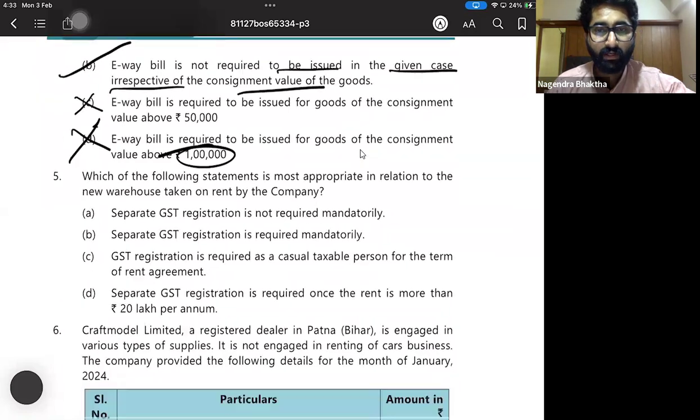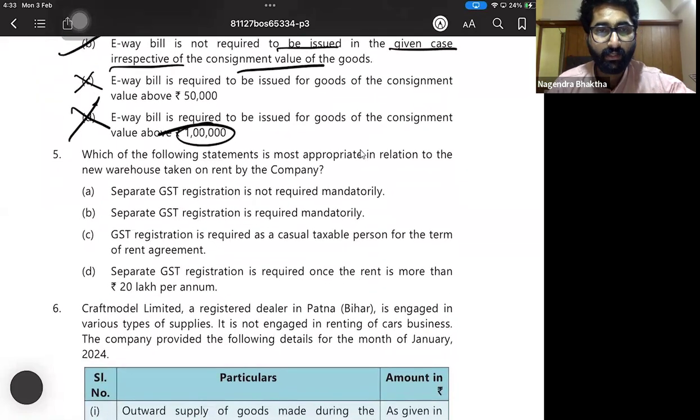Which of the following statements is most appropriate in relation to the new warehouse taken on rent by the company? Now, if you take a new warehouse on rent by the company, what is the importance? People, I had told you, if you remember, that in one state you may have many warehouses or many branches.